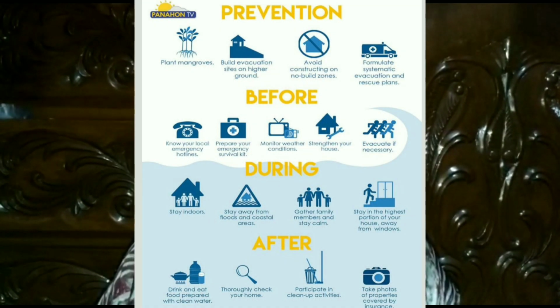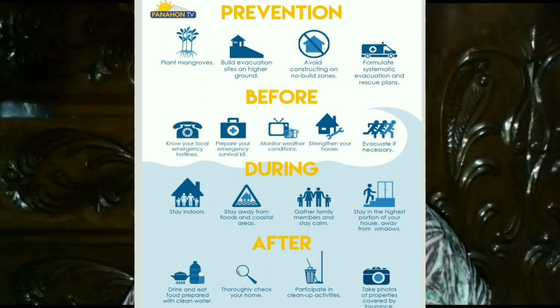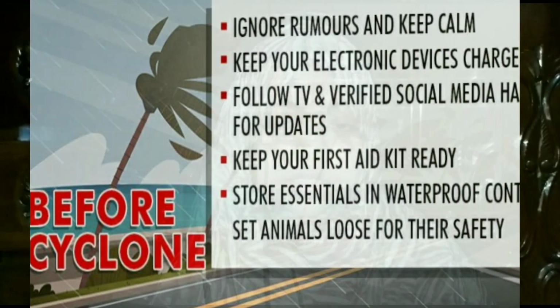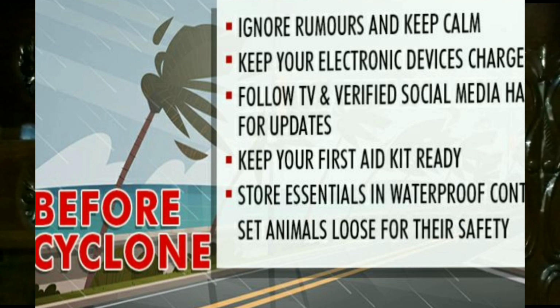Today I will describe the prevention measures of tropical cyclone. The best way to prevent cyclone is to change your location if possible. Keep in mind, cyclone is a massive low pressure that is not preventable by human. Before cyclone, we can take some steps such as plant trees, avoid constructing on no building zone, prepare emergency kit.